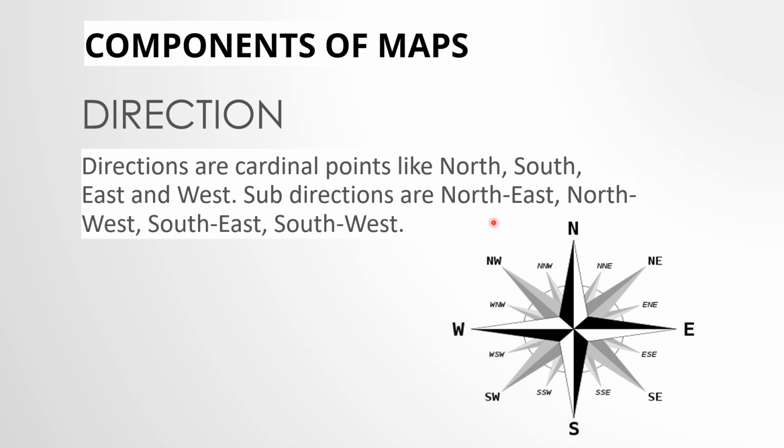Now between north and west, north और west के बीच में क्या होगा? We will find northwest. Now between north and east, we find northeast. Between south and east, we find southeast. Now between west and south, we find southwest. So if we know the directions north, south, east and west, then we will be able to get the sub directions as well.